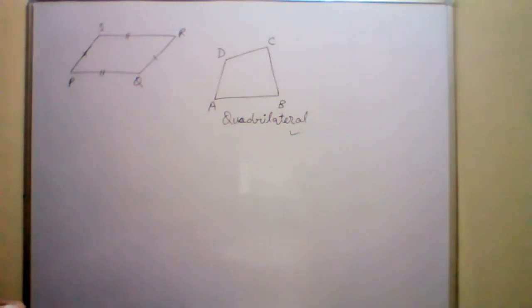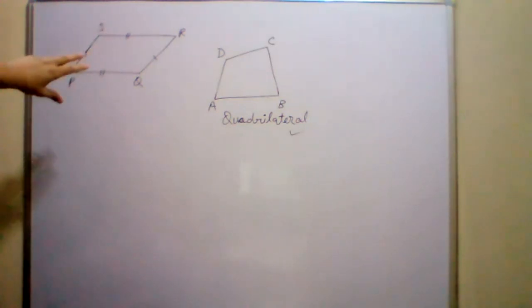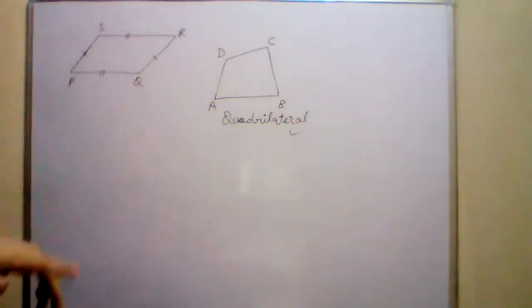और किसमें होती हैं opposite sides equal? कौन से quadrilateral में होती हैं equal? Sir, rectangle में. Very good. Rectangle में भी opposite sides equal होती हैं. Rhombus में तो all sides are equal, like they are in a square. अभी हम rectangle और parallelogram की बात कर रहे हैं. Rectangle and parallelogram में there is one similarity that opposite sides are equal.